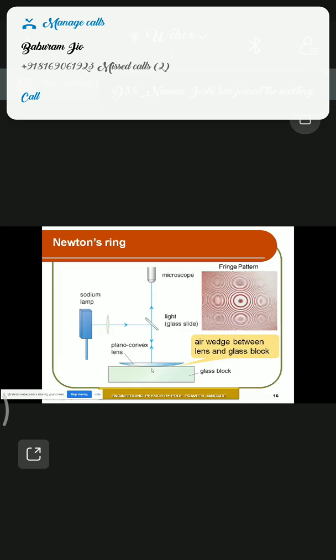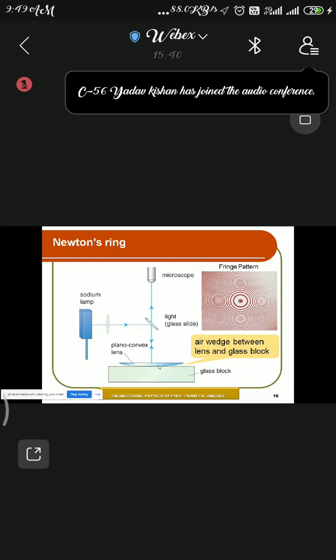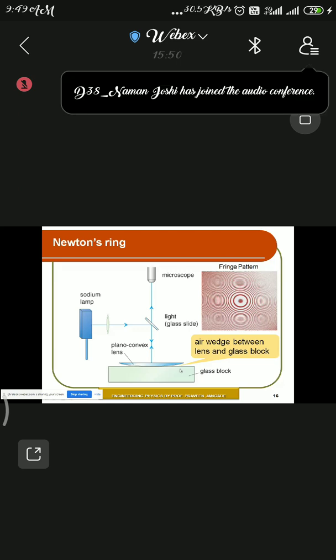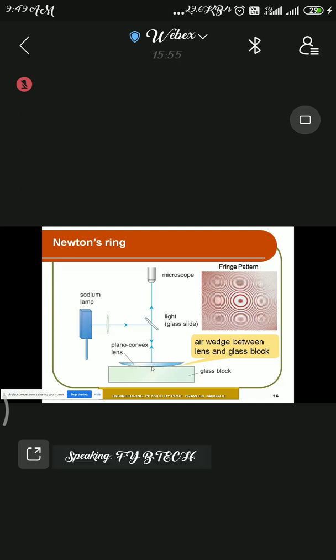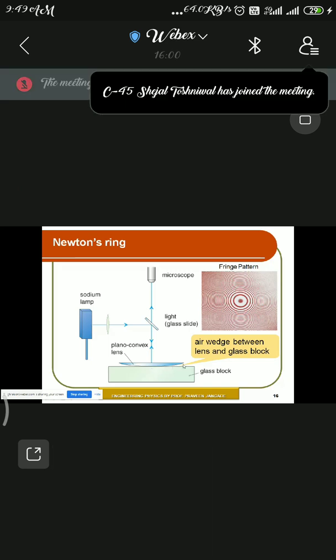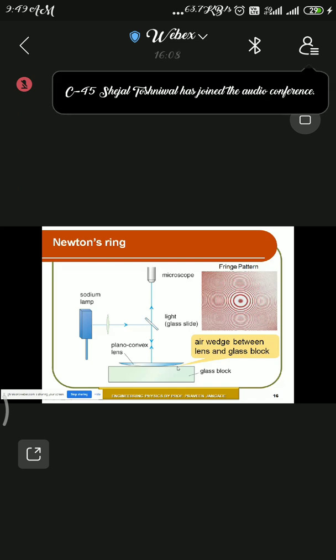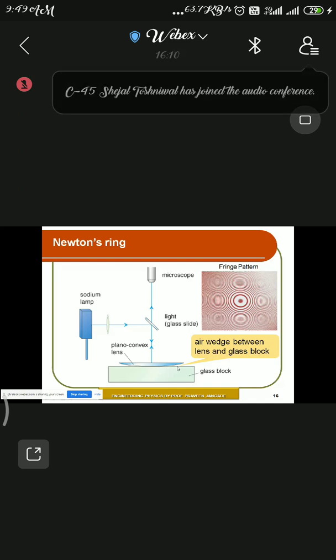At the point, say O, with the glass block, on the sideways, the left hand side and right hand side, a gap is formed, and this gap is filled by the air medium. It appears like a wedge because at the point of contact the thickness is almost negligible, that is zero, and it progressively increases toward the other end. Therefore it has the structure of an air wedge, and it also satisfies the condition of a thin film. Therefore it is known as an air wedge or air thin film. So this is the assembly.